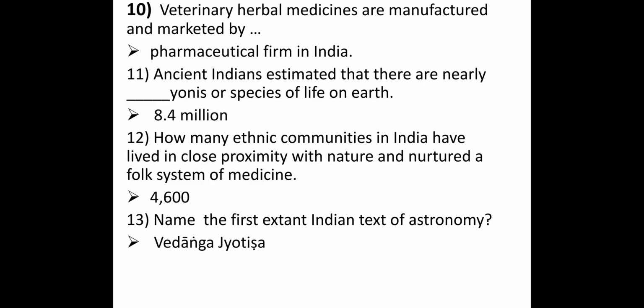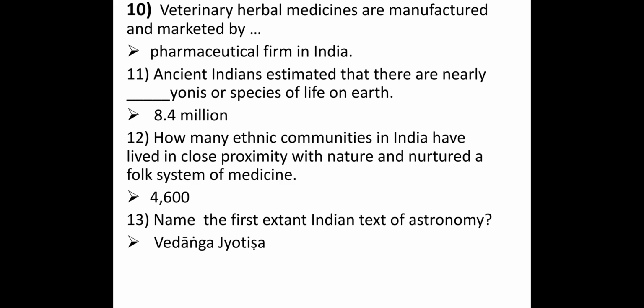At that time it was estimated that there are 8.4 million species on the earth, and species were known as yonis. 12th question, how many ethnic communities in India have lived in close proximity with nature and nurtured the folk system of medicine? There are 4600 ethnic communities living with nature.